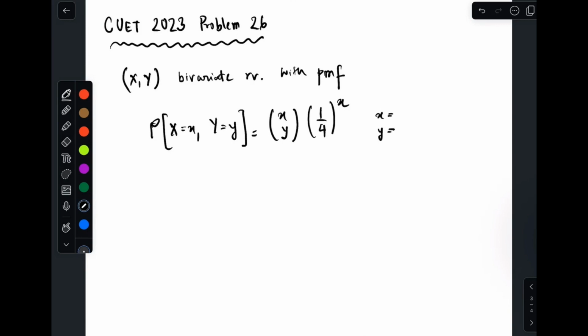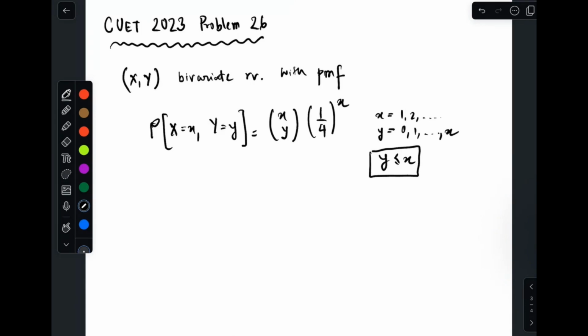So the X values are 1, 2, up to infinity, like a geometric distribution. And the Y values, interestingly, are 0, 1, 2, up to X. That means Y is less than or equal to X. This is something you should note right away, because this is where problem solving can usually go wrong, if you do not observe this support.